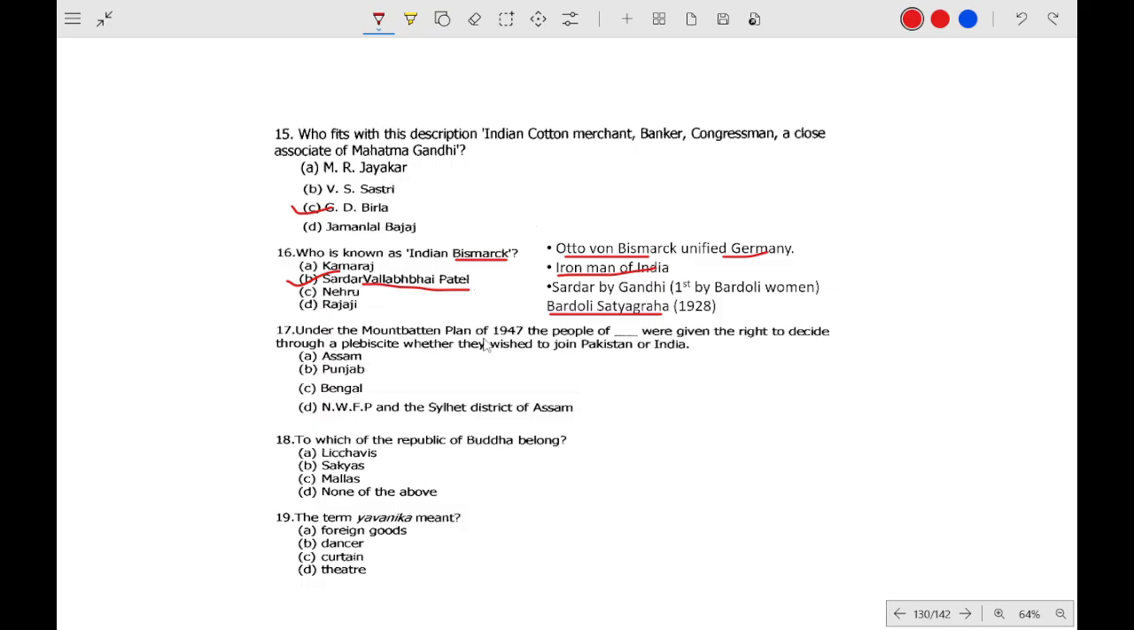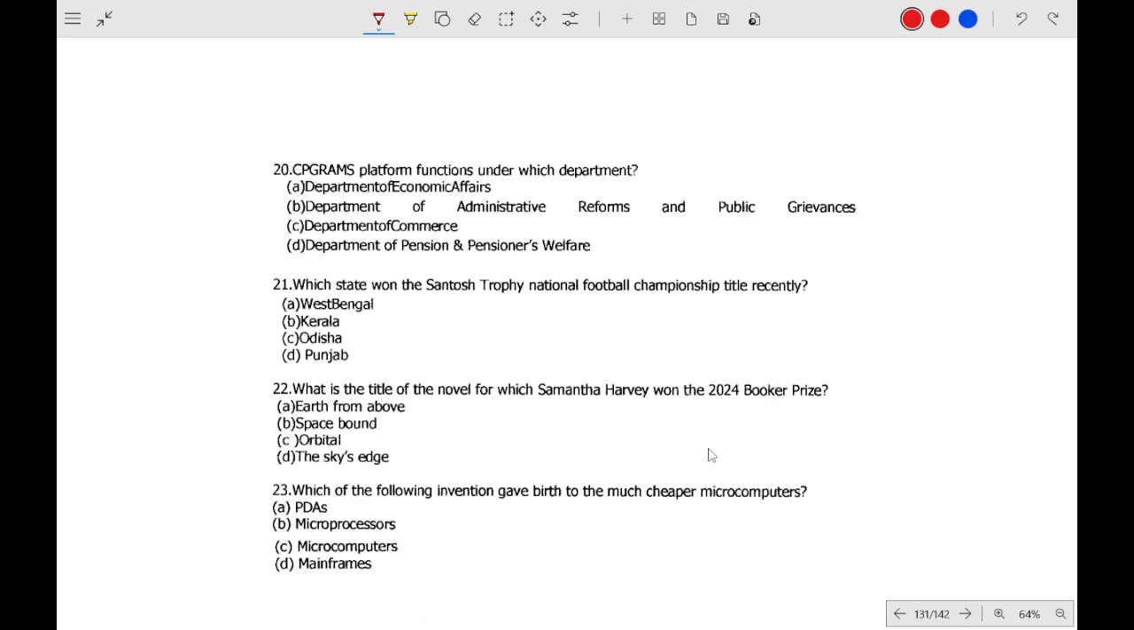A Mohammedan plan gave the right to decide whether to join. So who was given a choice to join India or Pakistan? NWFP, Northeast Frontier Princely States and the Sylhet district of Assam. Republic of Buddha belonged to the Sakyas. Yavanika meant curtain. CP Gram's platform functions under which department? The Department of Administrative Reforms and Public Grievances. Santosh Trophy, National Football Championship. Who won the Santosh Trophy? West Bengal. Title of Samantha Harvey's Booker Prize winner? It is Orbital.